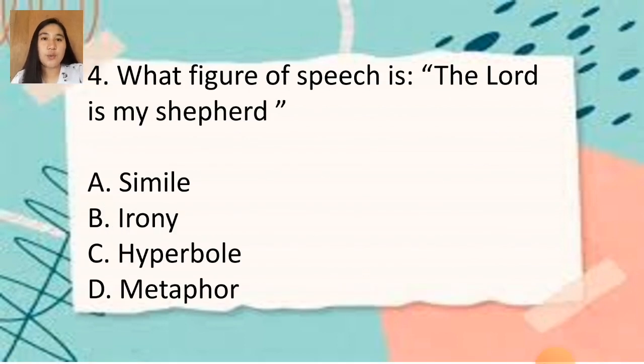So the differences between these four figures of speech. Letter B, irony, in the simplest terms, occurs in literature and in life whenever a person says or does something that departs from what we expect them to say or do.